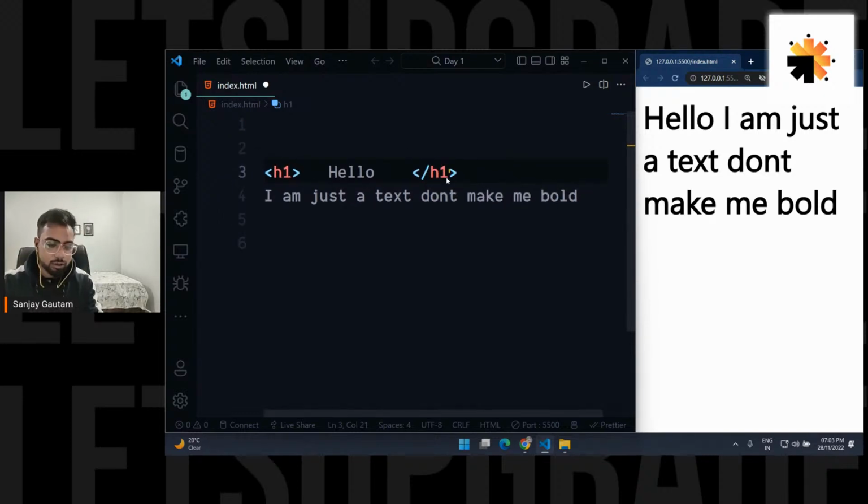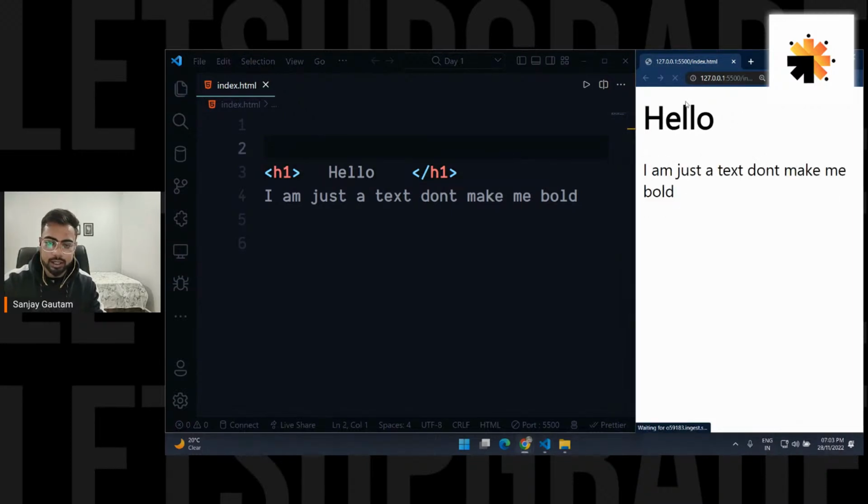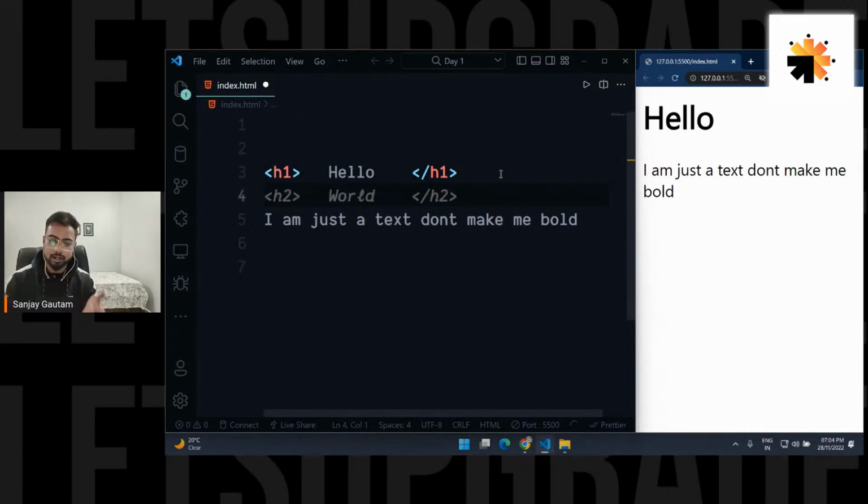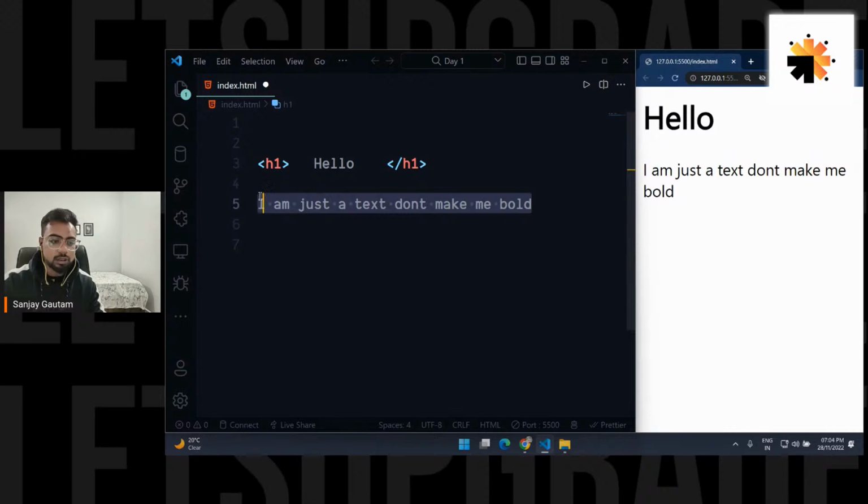And the difference in the closing part is, just type the tag name, and you just need to have a backslash here. So this is the opening and this is the closing. Now let me save it and refresh. See, now this hello is the only thing which is bigger and bolder, and the rest of the thing is just normal text. So that's why we have the opening and the closing part.